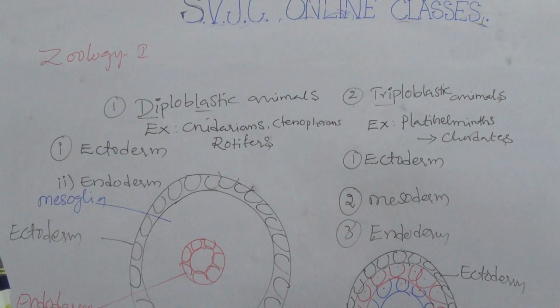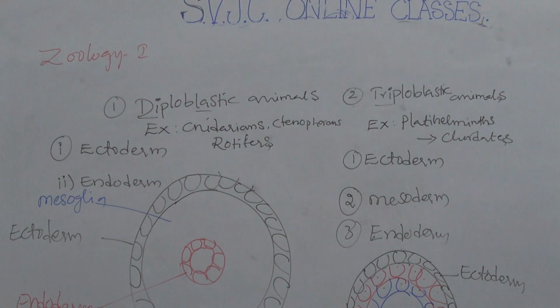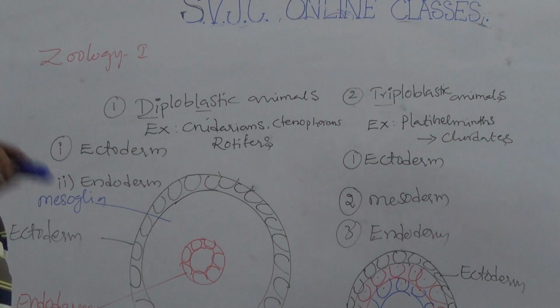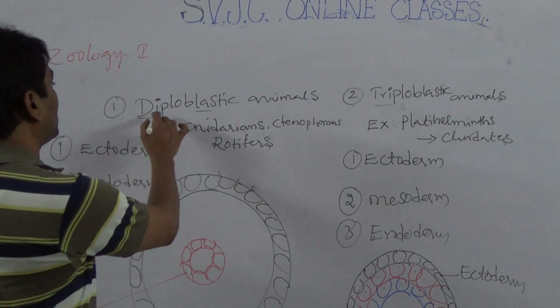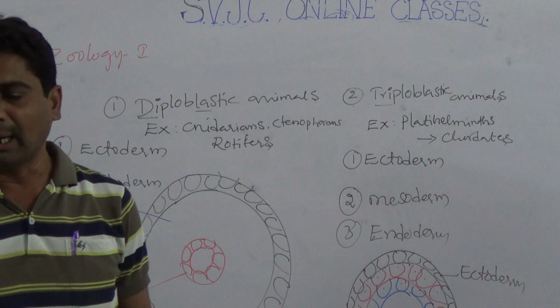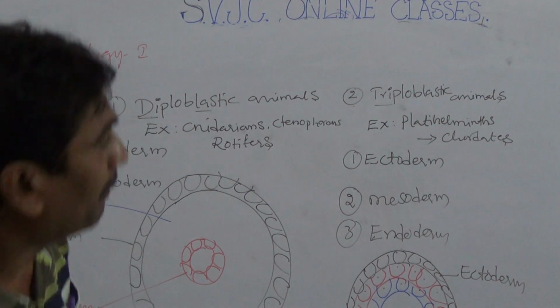So these are the two types of classification in eumetazoans. Eumetazoans are animals with tissues and organ systems. Eumetazoans are of two types, diploblastic as well as triploblastic. But next,